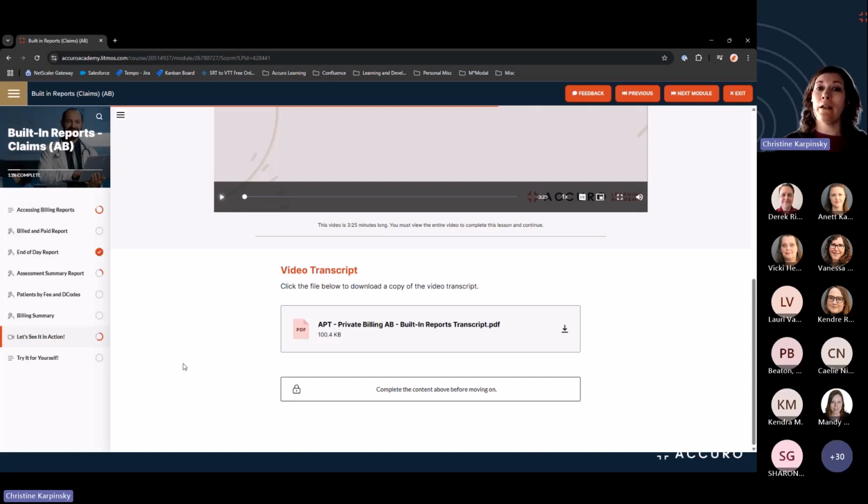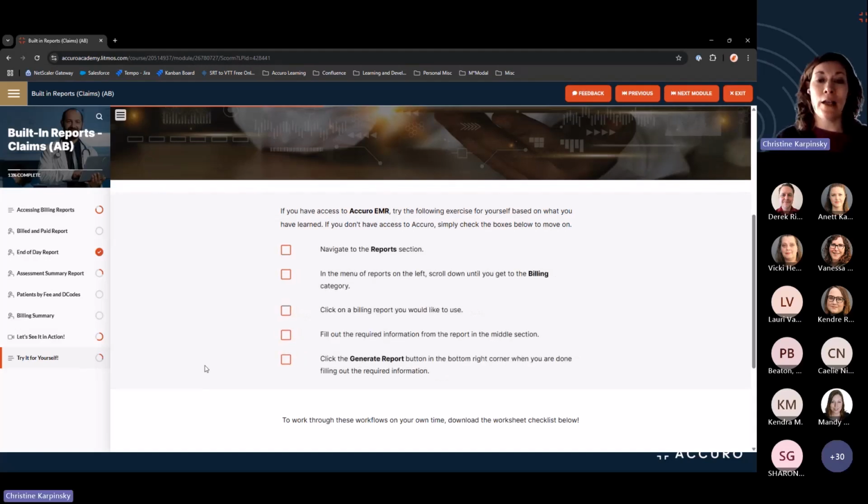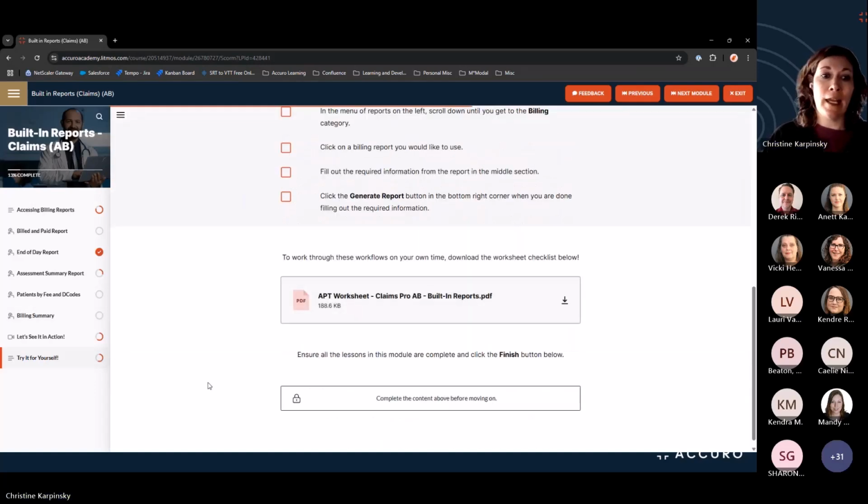Additionally, there is a copy of the video's transcript toward the bottom of the page for improved accessibility. And then the last lesson we have is the Try It For Yourself. And this allows you to practice your new skills using your own Accuro environment. There are suggested exercises that you can complete now, or you can download the PDF and complete them at a later time.